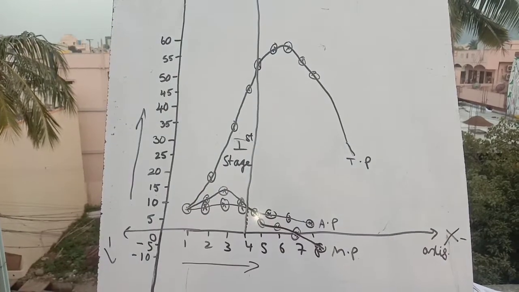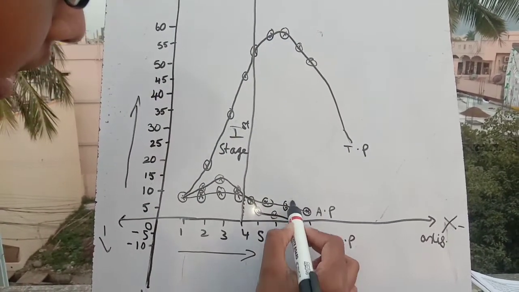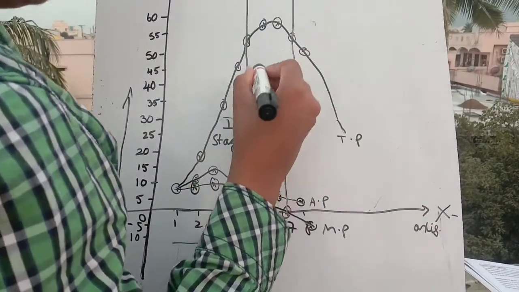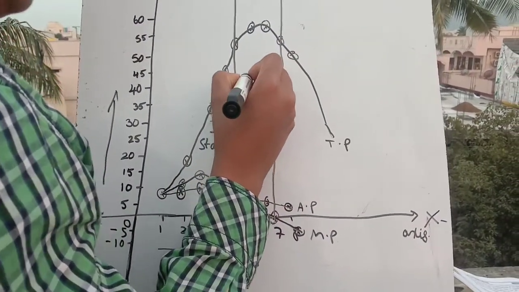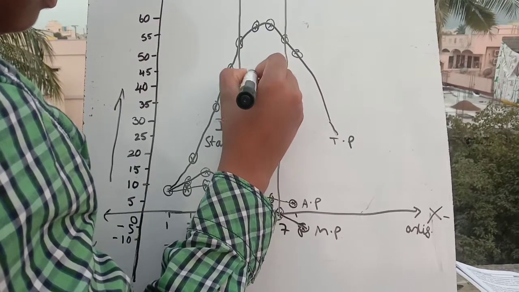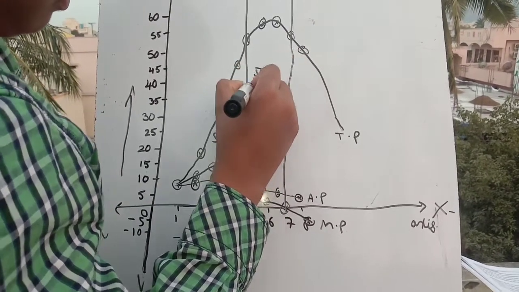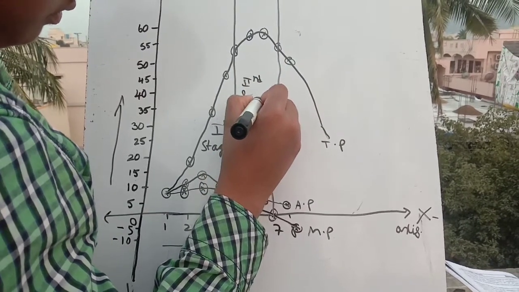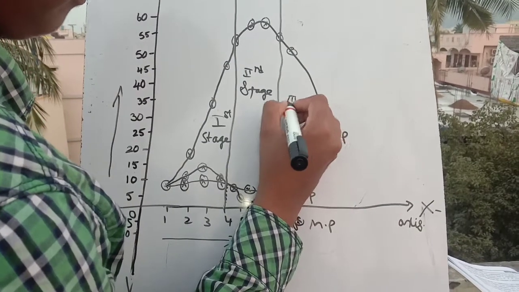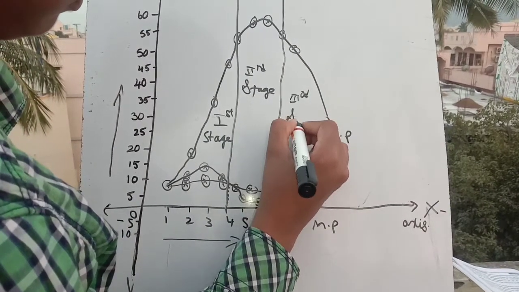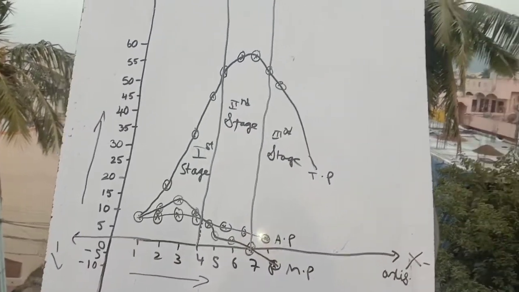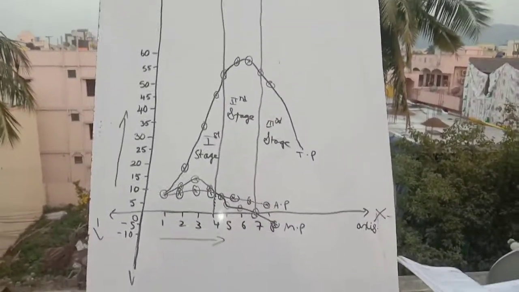And the second stage, that is at the 7.7, is the second stage, that is increasing returns but at a diminishing rate. And the next one is the third stage. This is about the diagrammatic representation of the law of variable proportions.